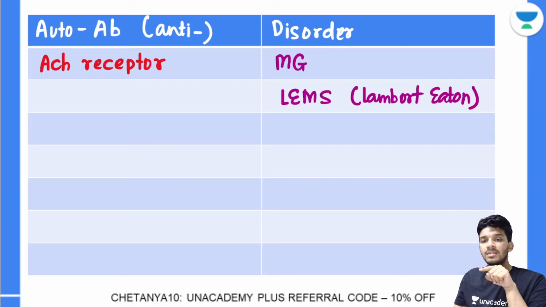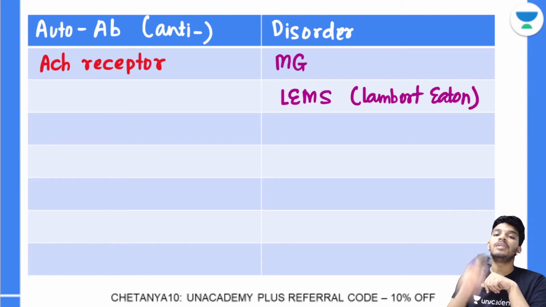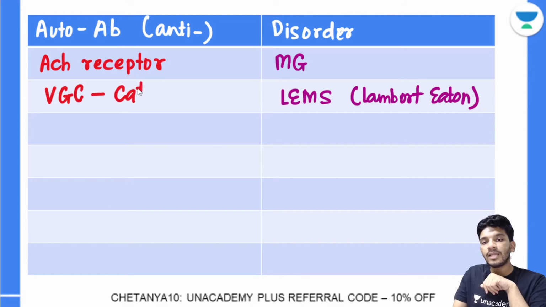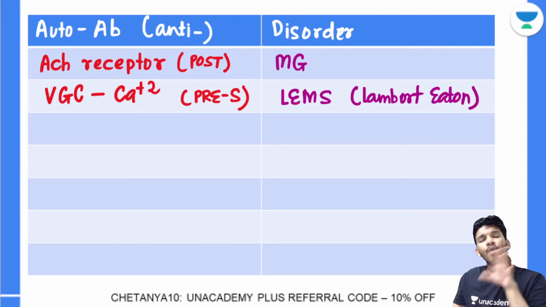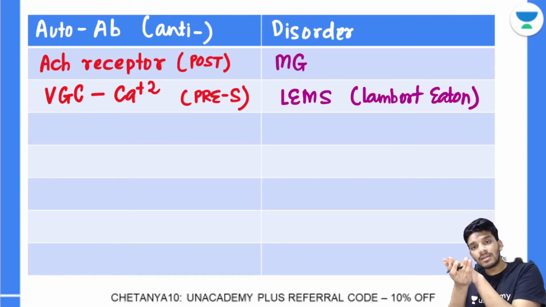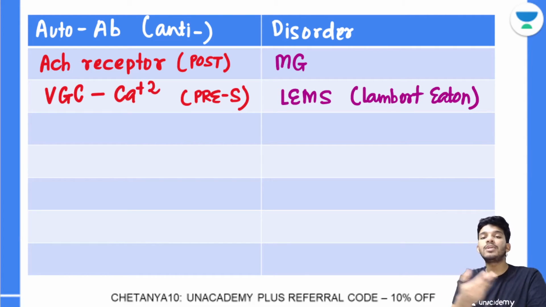However, in Lambert-Eaton myasthenic syndrome, the antibodies are not located on the postsynaptic terminal; they are located on the presynaptic terminal, and they are against calcium channels. So these are against voltage gated calcium channels, right? These are postsynaptic, these are presynaptic, so please keep that in mind. This is a very important difference that is asked between myasthenia gravis and Lambert-Eaton myasthenic syndrome. In fact, there's a whole clinical box given in your Ganong, and based on that you can have a question in your physiology examination also.